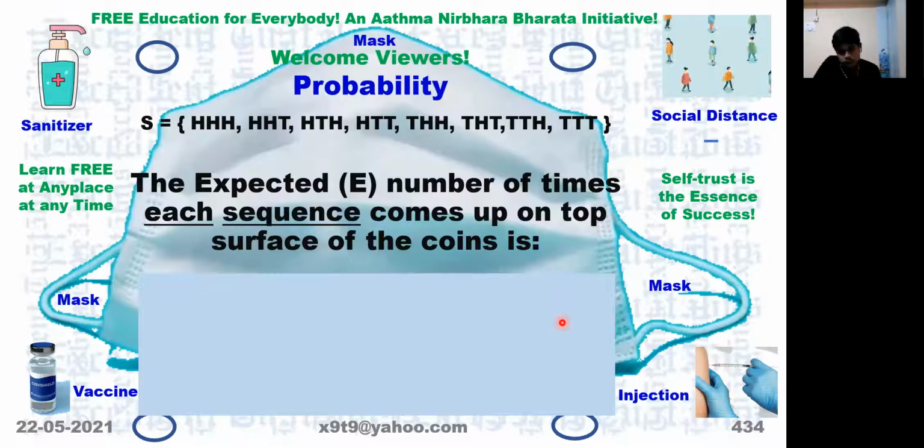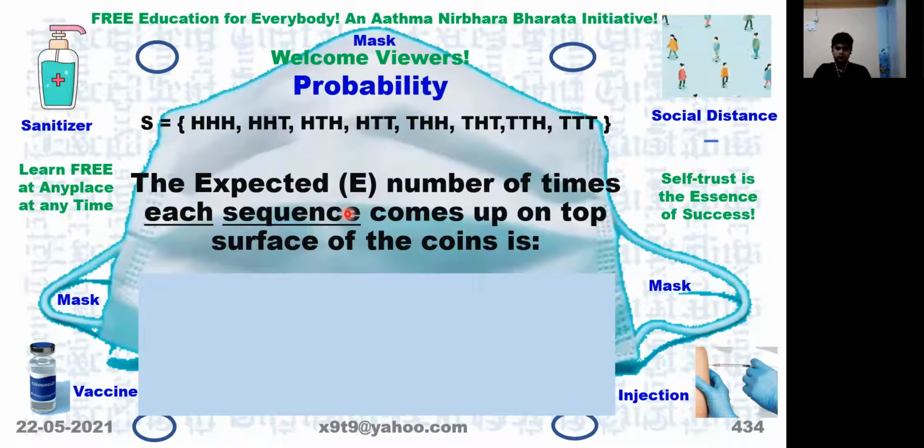Now, the expected number of times each sequence. Sequence means we have HHH, HHT, etc. Expected number of times each sequence is appearing. There are totally how many sequences? 8 sequences.